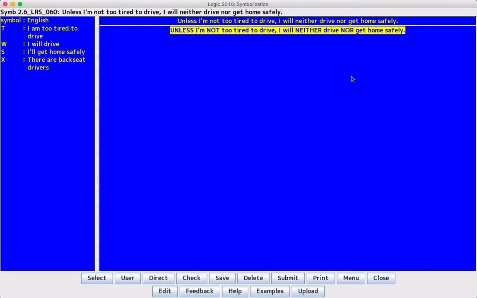So we want to find the main connective of this sentence, the connective that was added to other sentences to build the sentence we're working on. We started from atomic sentences and through a sequence of adding logical operators and combining them with other atomic sentences, we produced this sentence. At the last step, we added a logical operator to some other sentences to build this whole thing. And so this not is not the main connective because it's hooked up to just I'm too tired to drive. And neither nor are attached to drive and get home safely, so they're just in this part. The unless, therefore, just by process of elimination, is the main connective.